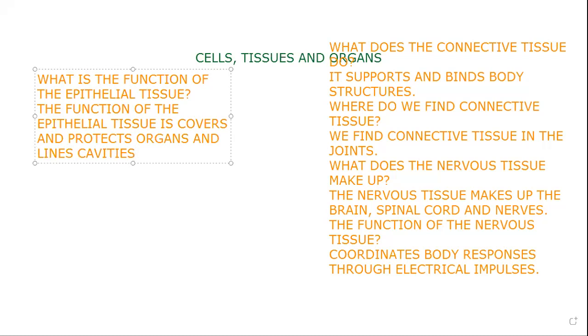Vessels también, doctor. Exactly, vessels. And what else did we say? And lines cavities, vessels. What else? And the body structure. Okay, so it lines. Okay, good. All right. So, ¿qué más?